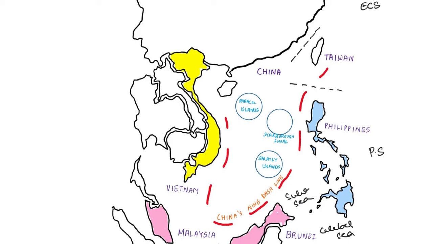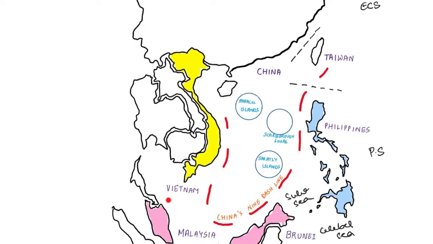There have been many disputes in this region because most of the countries in the region have been trying to establish their supremacy or sovereignty over the South China Sea, since it is a crucial commercial entryway for a substantial portion of the world's merchant shipping and it also houses a large amount of resources in the form of oil and gas. This has made many countries in the region try to establish their supremacy over the South China Sea.